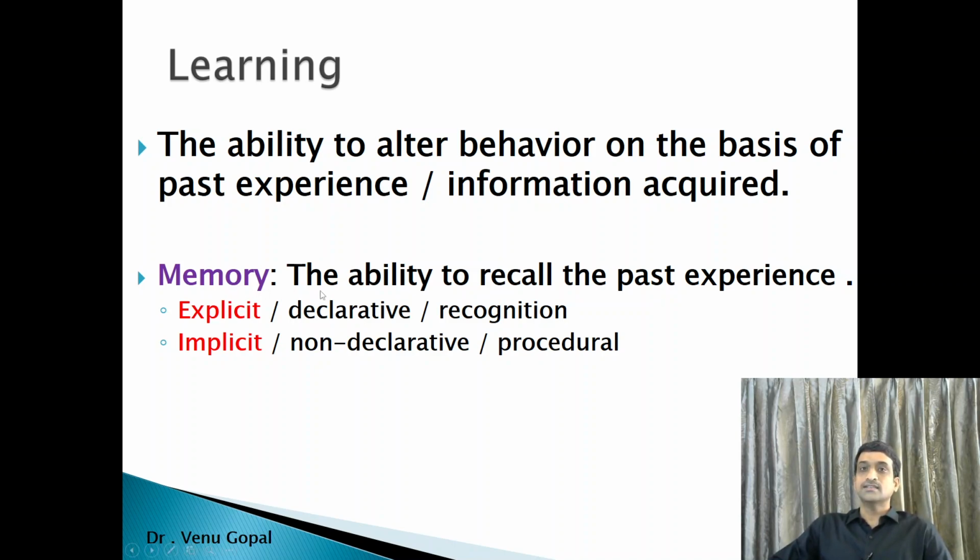Then memory is the ability to recall your past experience, so that it can be classified into explicit memory and implicit memory. Explicit is declarative memory, that is declaration of facts. Two twos are four, or you can say definition from physiology, pathology. That is declaration. Then when we come to implicit, that is we can't express in words, but we can do it. For example, preparation of blood smear. You can do that with your hands, like how you are going to drive your car, how to swim. This is the memory in terms of procedure. So that is usually long term.